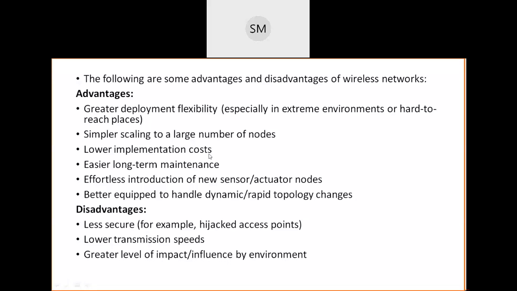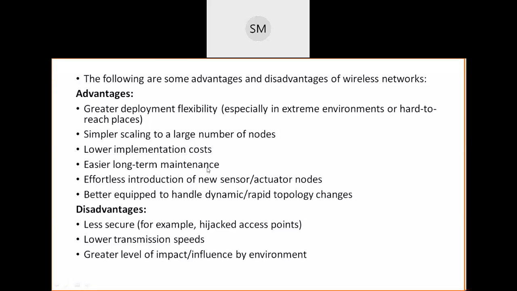Then easier long-term maintenance. Since wires are not there, the devices are just in their own places, so maintenance will also be very easy. In fact, there is no need to bother about the devices and their maintenance. They will do their work automatically.